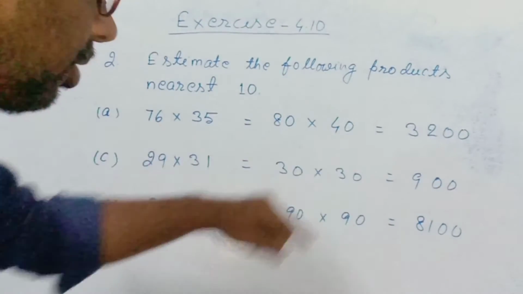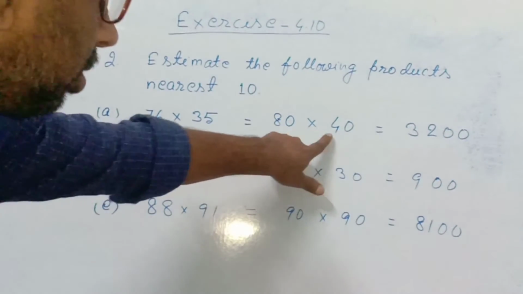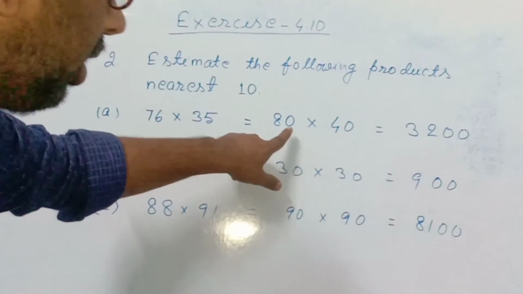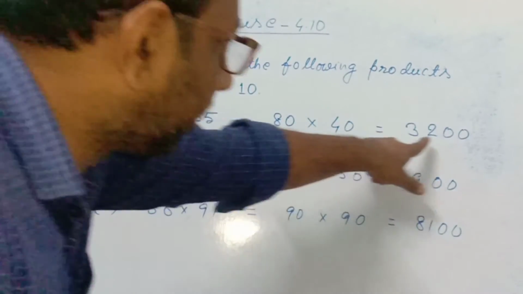Now it is 80 into 40. You multiply only these two numbers, 8 and 4. 8 and 4, that is equal to 32. And here is 1 and 1, 2 zeros, I kept 2 zeros.